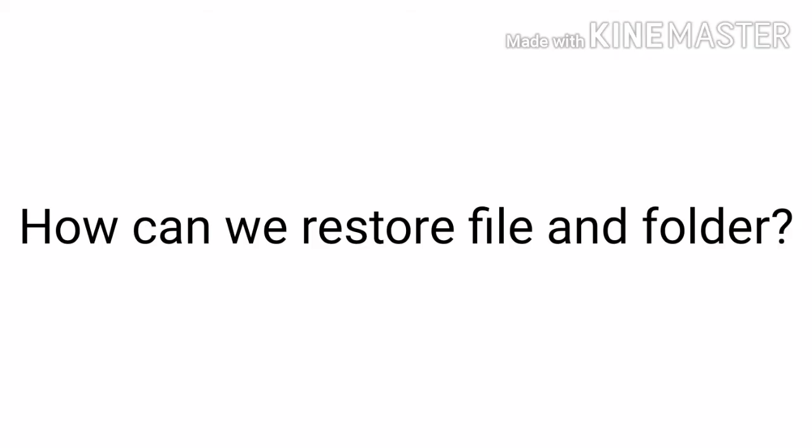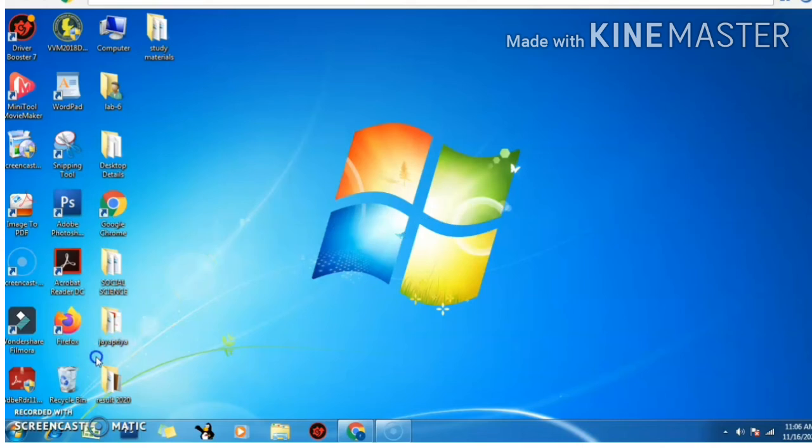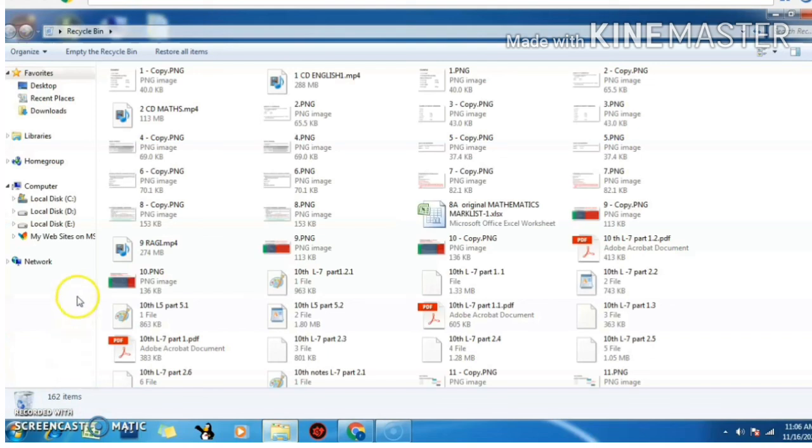Next is how we can restore this file and folder. When we delete a file and folder, it does not mean that you cannot get it back. We can bring the deleted file or folder back from the recycle bin. Select the recycle bin. From there we can select the file that we want to restore.